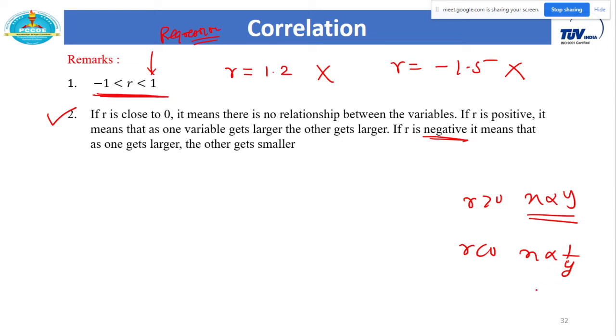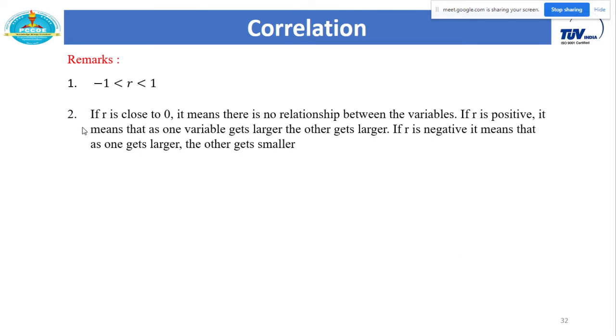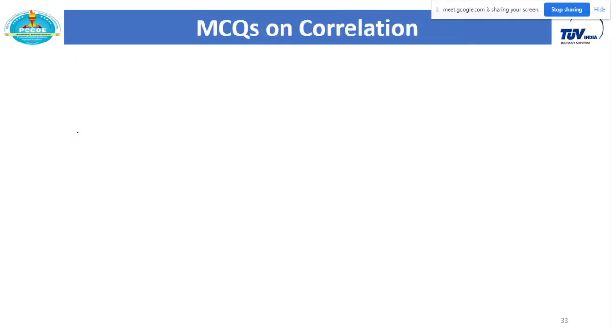x and y. Or vice versa also, y is inversely proportional to x. Or it simply means if one gets larger, the other gets smaller, the inverse relation. So this is the prediction that you can do directly from this value R. Now let us take some MCQs on this.